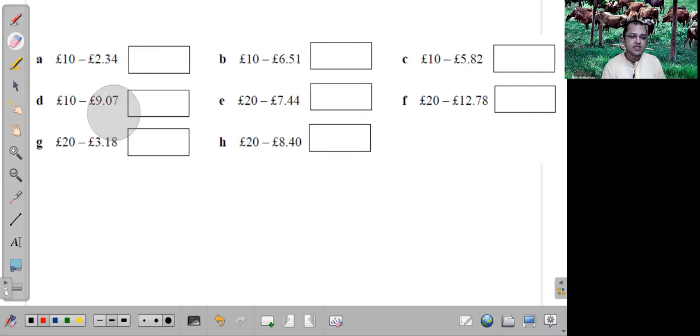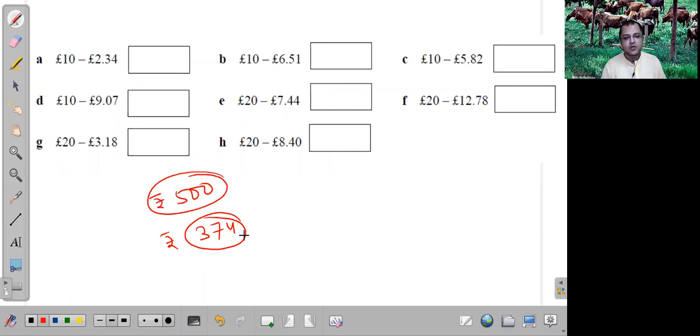Now this is something real life, right? Every day we do that. Let's say you are buying something for 374 rupees and you pay a 500 rupee note. The shopkeeper gives you the balance in return and you want to verify, is that correct or no? So for verifying, we will verify it by Vedic maths. We will calculate the balance or the change, whatever you call it, by Vedic maths. Is that clear? So this is subtraction only.